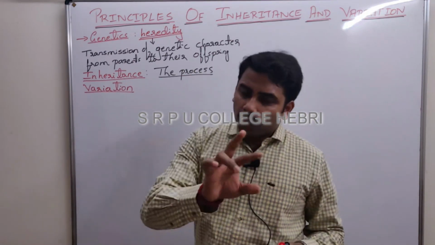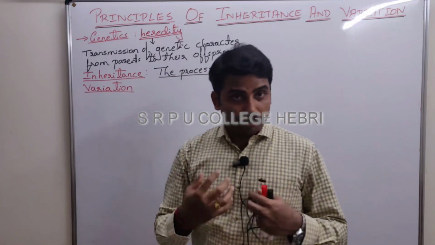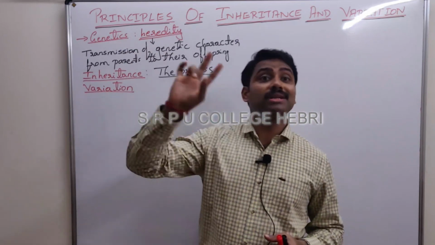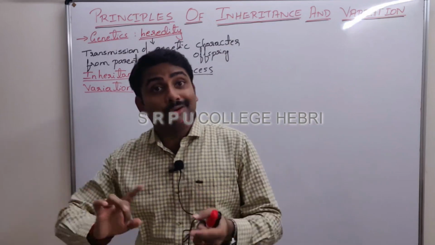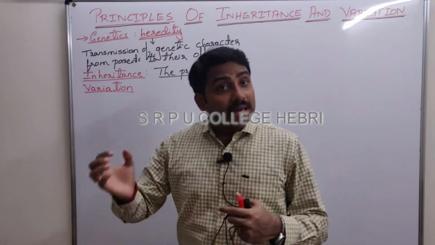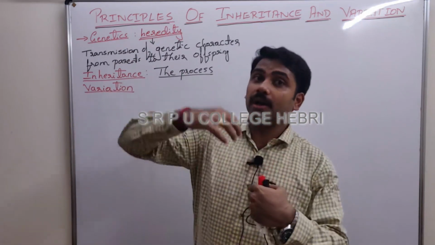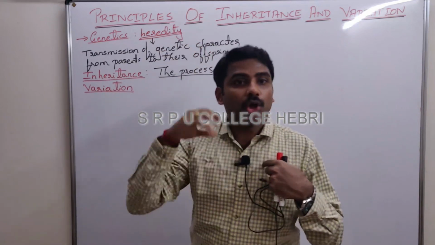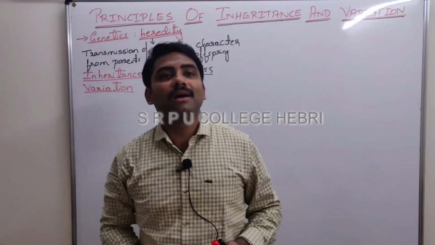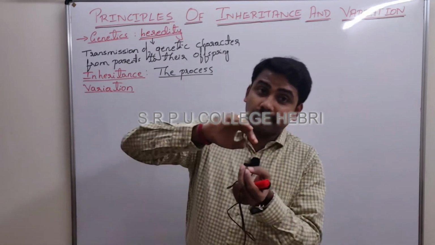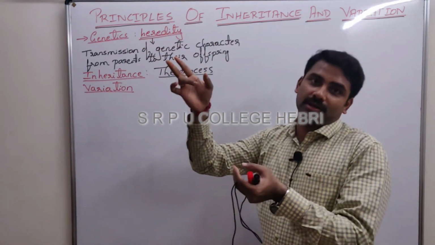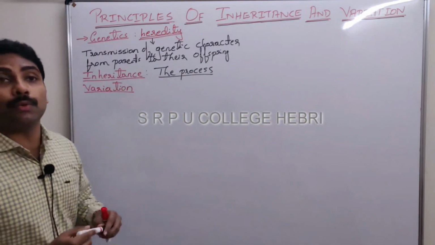If you observe siblings, whether they look similar, me and my sister, even though both of us are the products of the same parents, still we are not resembling each other. There is a difference between me and my sister, right? Likewise, even though I am a product of my mom and dad, still I am not exactly resembling my parents. An offspring is not exactly resembling its parent, right? There is a difference.